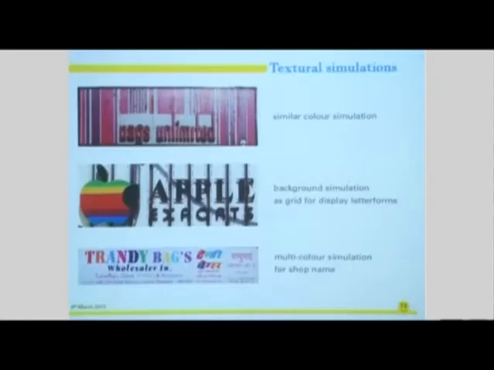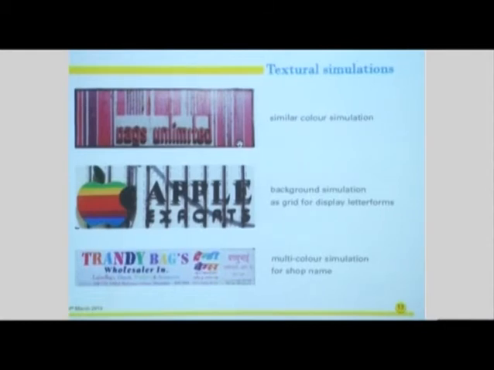Textual simulations. By textual simulation, we mean that the simulation of the background panel has been used in the main display name. So, like in the first example, we have color simulations in the backgrounds in pink and violet. And similar treatment we can see with the shape of the letter forms, how centers are being elongated to create a harmony and to create a unifying composition.